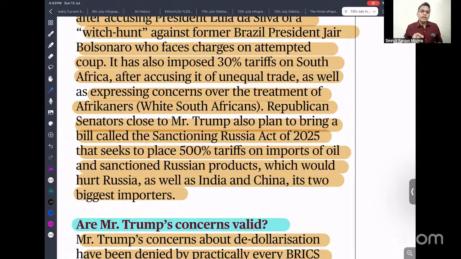So basically, the major buyers of Russian oil are India and China. We're going to be impacted. And Russia at this moment produces around 10% of global crude oil. So any sanction is going to cause disruption, particularly to the Indian economy, because 85% of our oil is imported. So we are going to be impacted very hard.